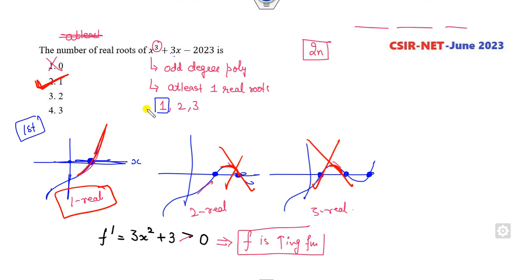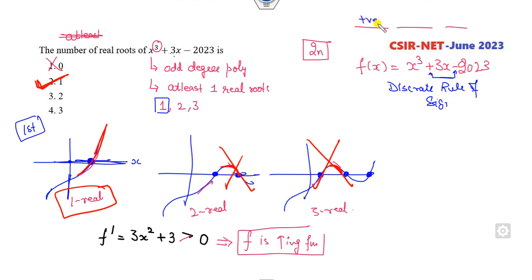roots. We can find all the roots. What is f(x)? x cube plus 3x minus 2023. Now you can see, what is the change in sign? I can simply use Descartes' rule of signs. Fine. So all of you know that there is one change in the sign. It means it has one positive root.